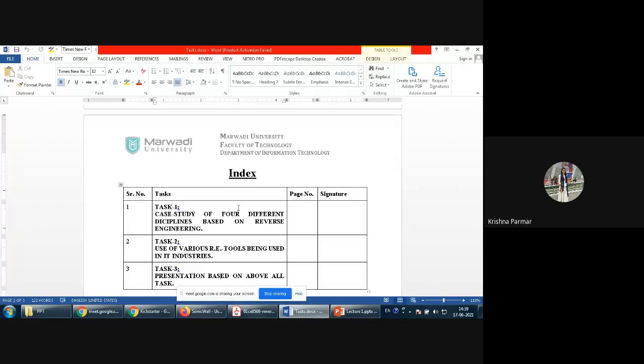Out of these 4, one case study must be from our domain, that is computer or software related. The other 3 case studies you can take from any other branches, like if you want to improve the car design, or the nail cutter design, or go ahead with any electrical component, that is fine. But you need to choose the case study in such a way that you can apply reverse engineering there.